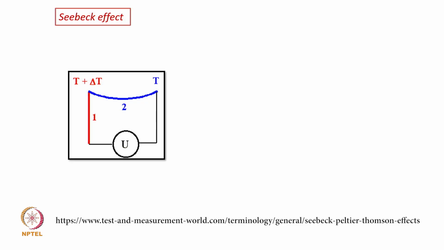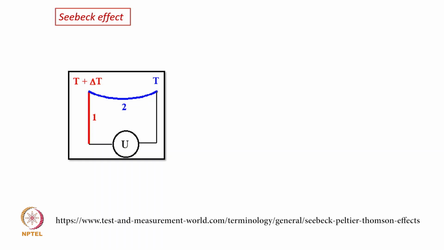Let us look at this particular diagram. Now I have these two junctions, one at T plus delta T, another at temperature T. So the temperature difference I have created is delta T.